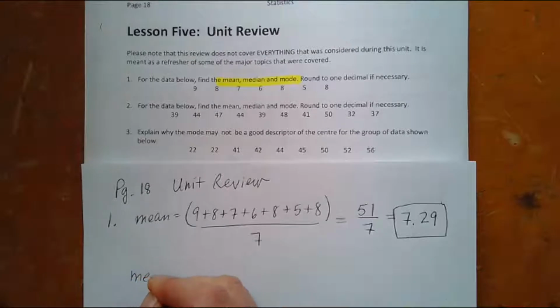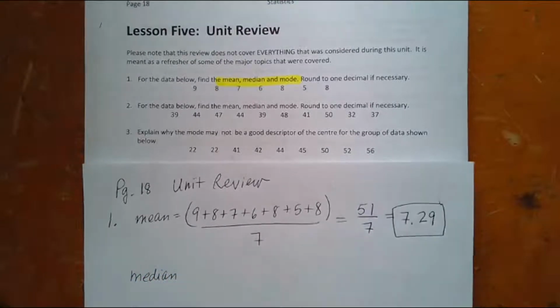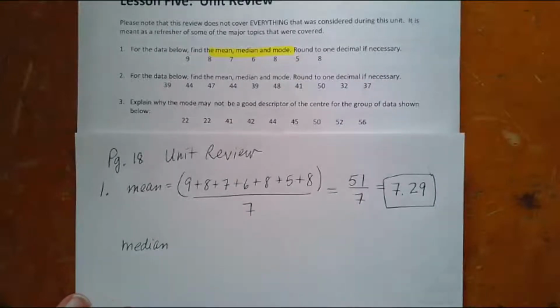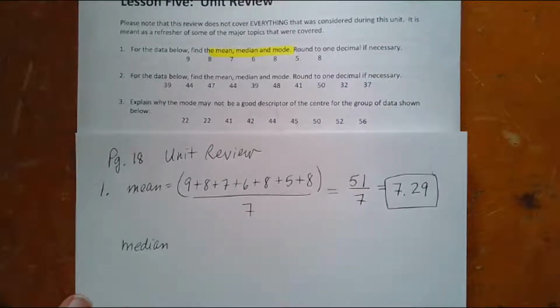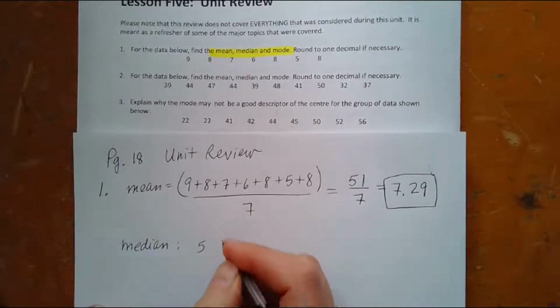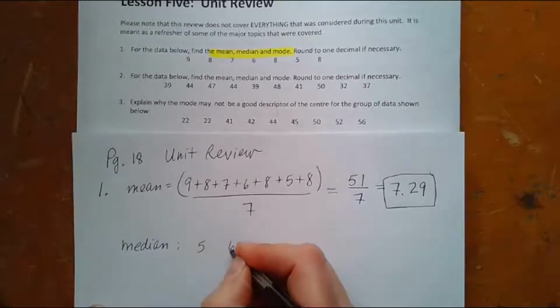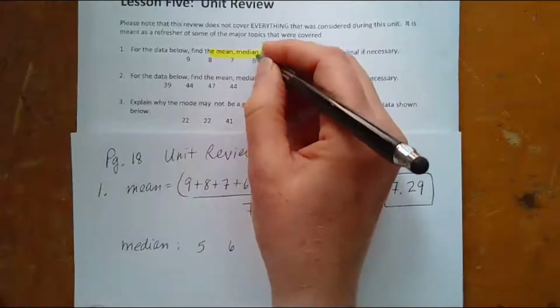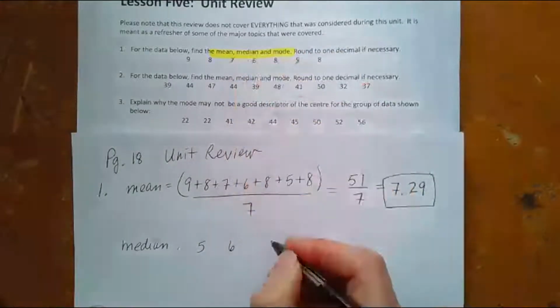The median is not a calculation so much as an ordering. So I order the values from small to large. So the smallest value is a 5. Okay, and then I have a 6. So I have a 5 and a 6 and a 7.